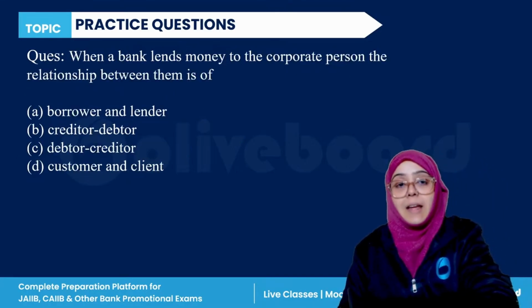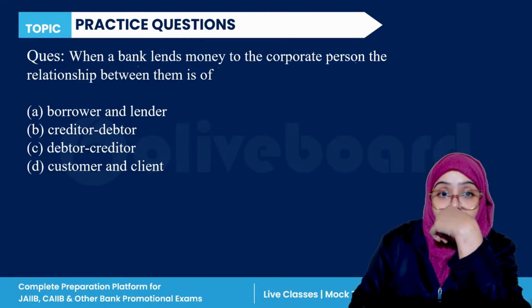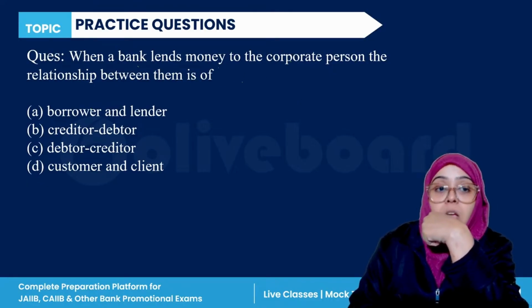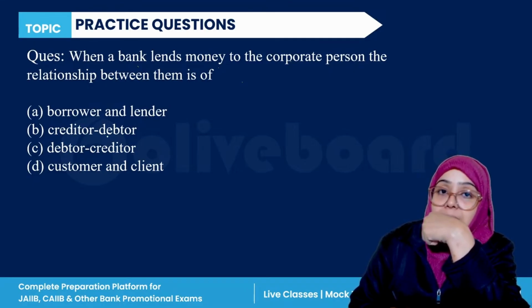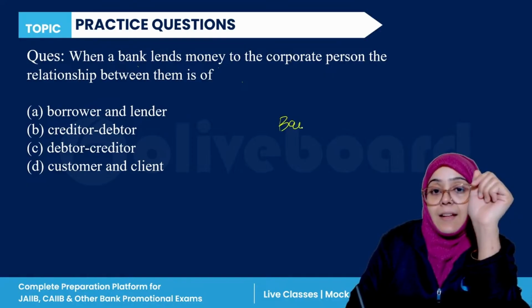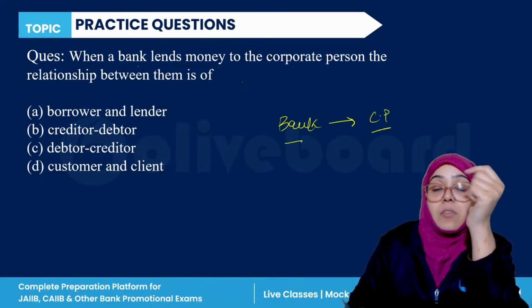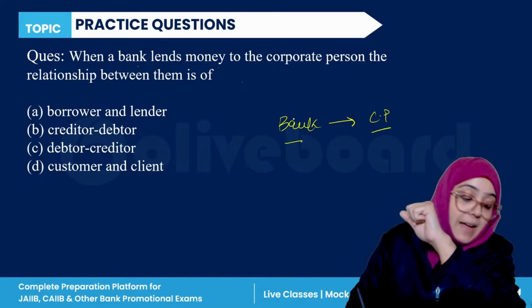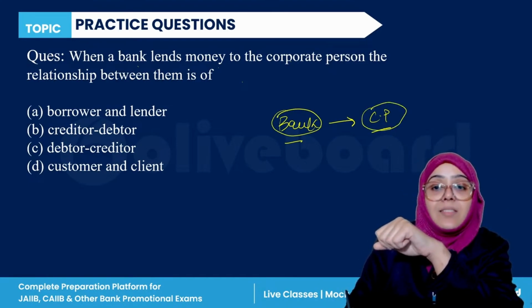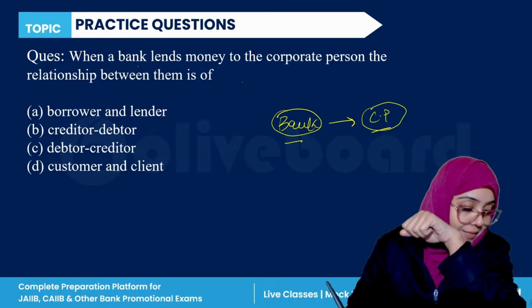Good. Next question. When a bank lends money to a corporate person, the relationship is of borrower lender, creditor debtor, debtor creditor, or customer client. Everyone, the bank is giving money to the corporate person, so the relationship here is, because the bank is giving money, the bank is what, and the corporate person is called what? Please answer this question. Very easy.